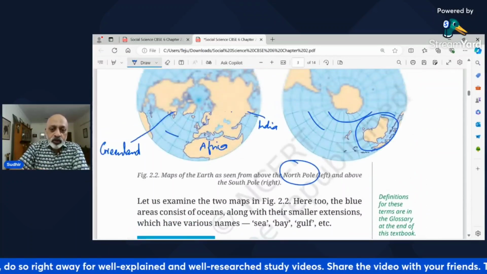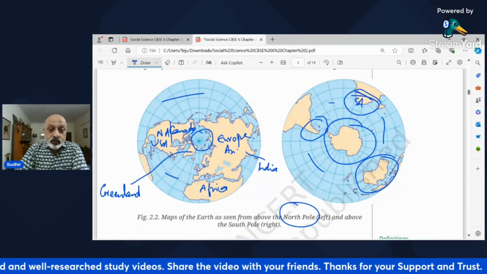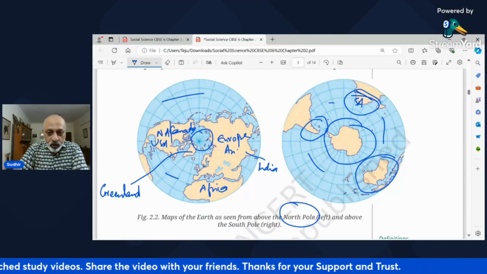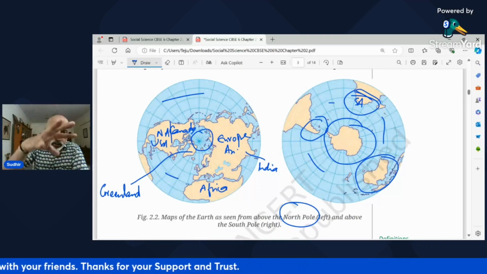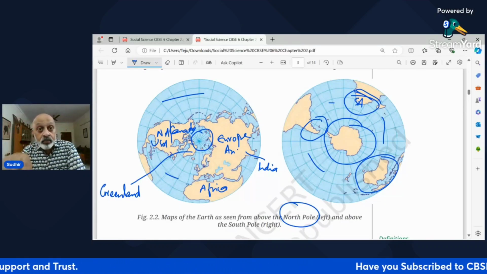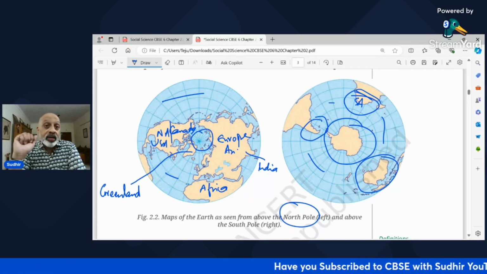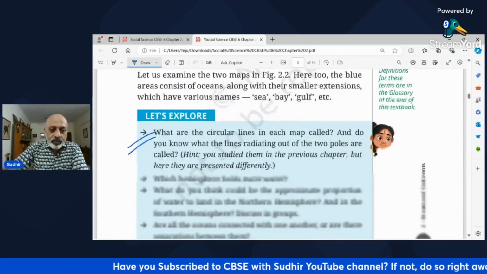Obviously, if you look at the map, the globe from this view, it is clear that the southern hemisphere holds more water, because this is the southern hemisphere view and that is the northern hemisphere view. Obviously the southern hemisphere has less land mass, so it is the southern hemisphere that is holding more water than the northern hemisphere.